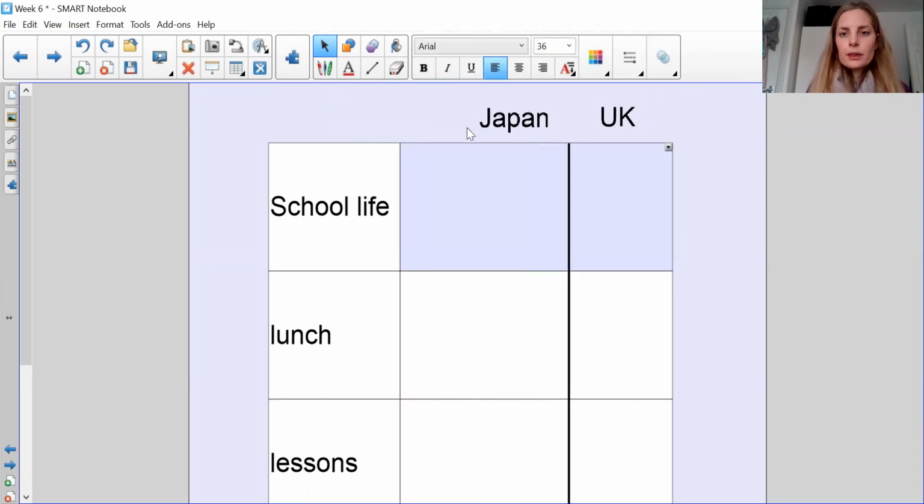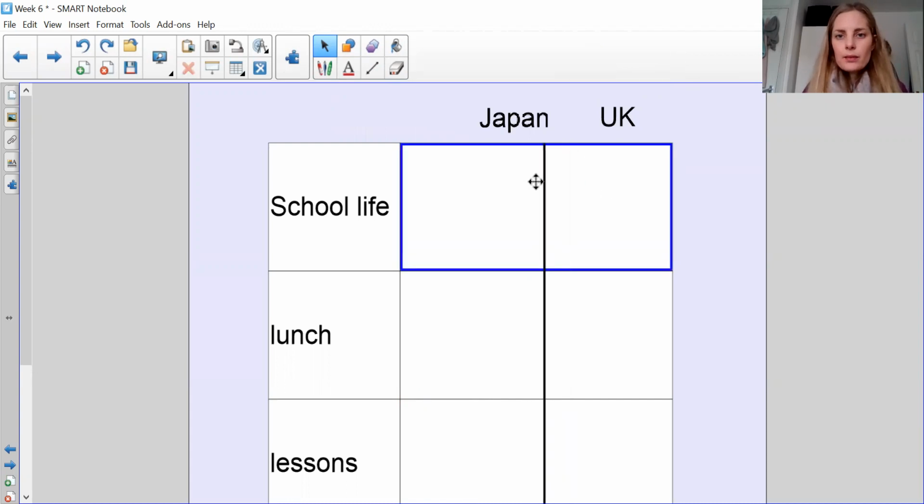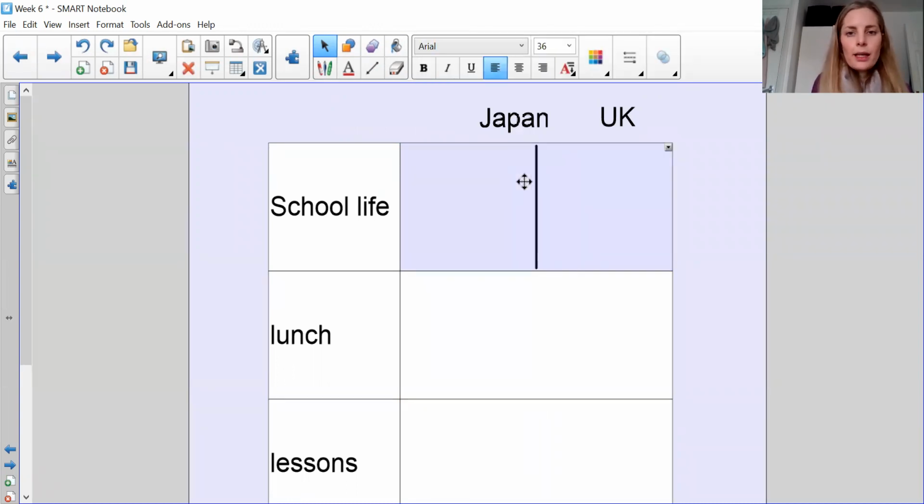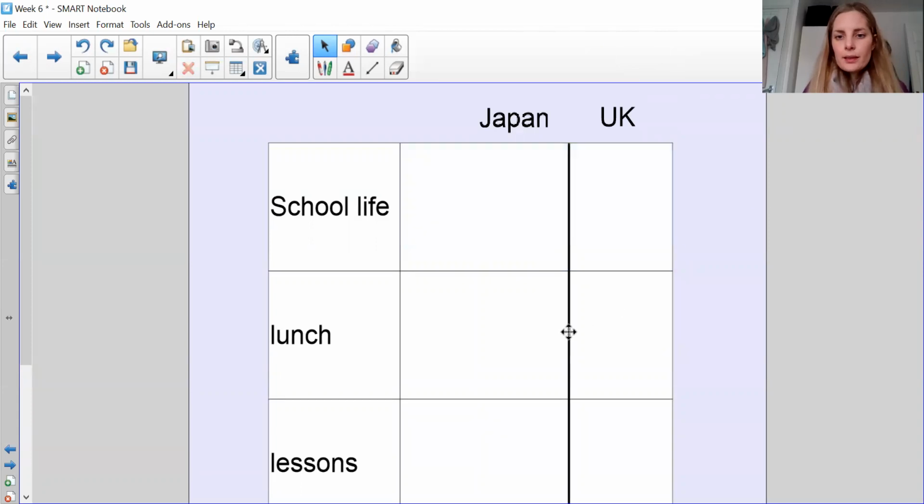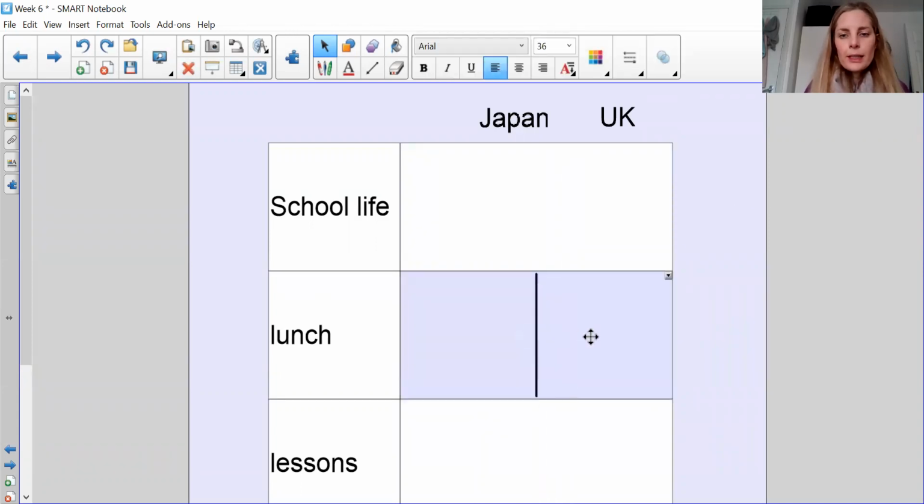Let's see if I can move that over. No, it's not allowing me to do that. Let's see if I try here. Oh, it really doesn't like me.